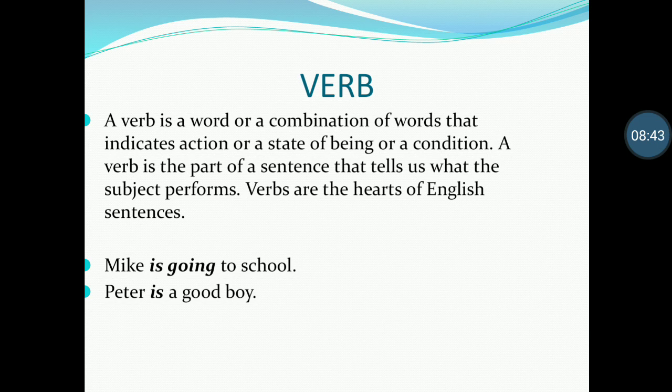Verb. A verb is a word or a combination of words that indicates an action or a state of being or a condition. A verb is the part of the sentence that tells us what the subject performs. Verbs are the heart of English sentences. Look at the sentences. Mick is going to school. Peter is a good boy. When we remove the verbs from these sentences, we cannot get a complete meaning. So the verb is the most important part of a sentence. It is obligatory even in the shortest sentences.